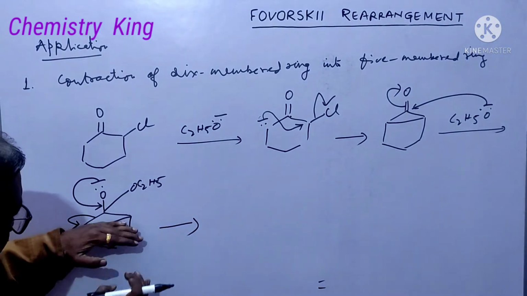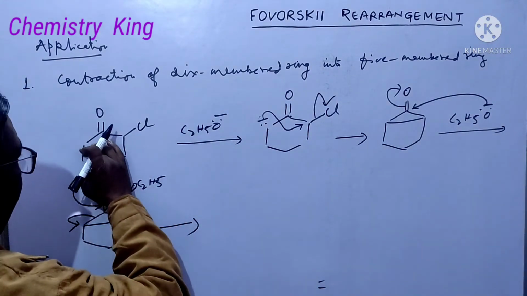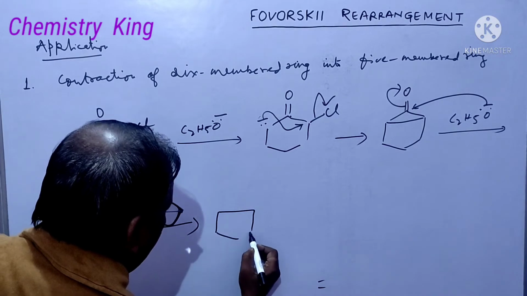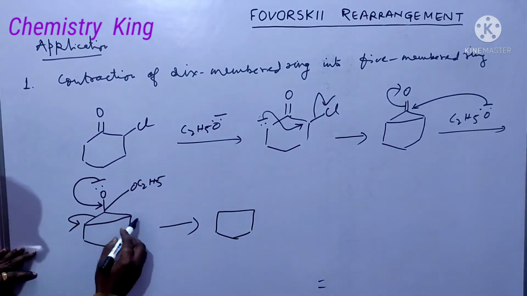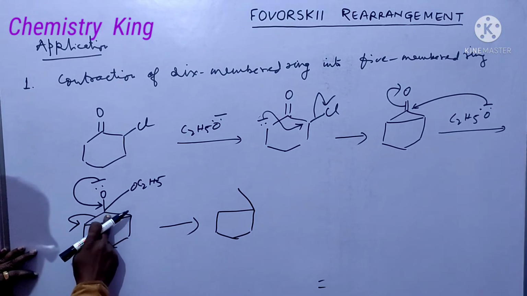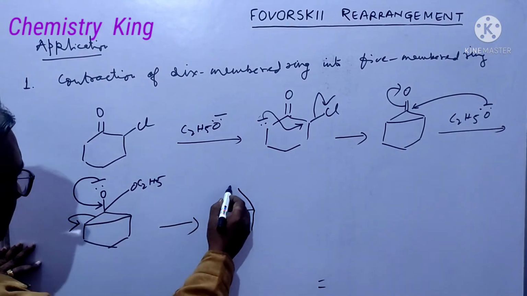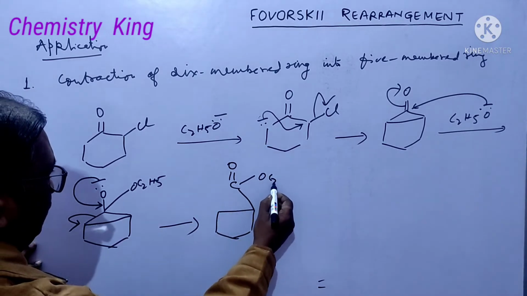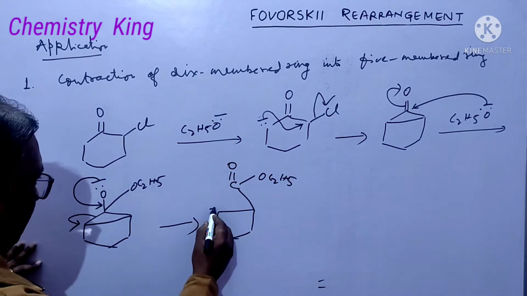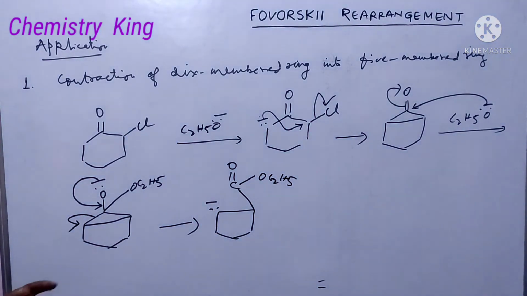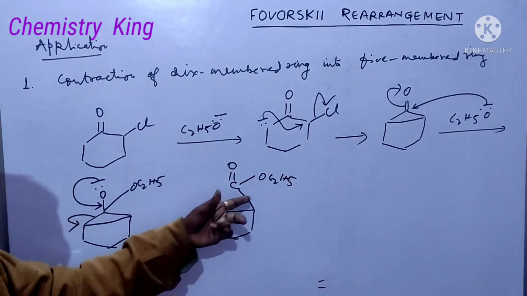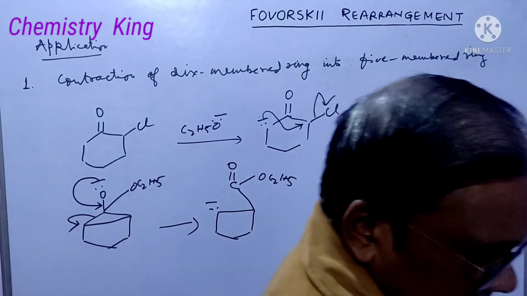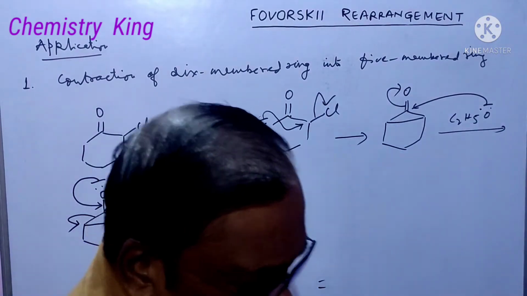This part will remain the same from here. So it is a 5-membered ring, with C double bond O, OC2H5, and here there will be negative charge, and from ethanol, the solvent, H plus will come here, leading to the resultant product.